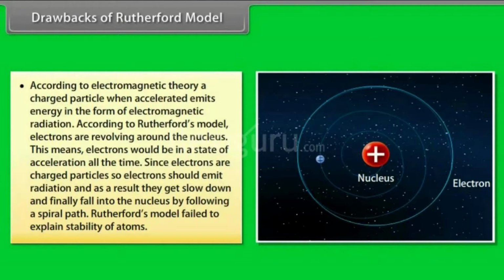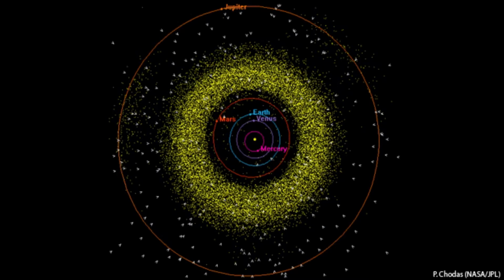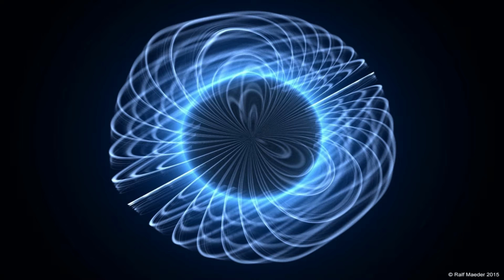The drawbacks of Rutherford's model of the atom. Rutherford proposed that electrons revolve at a high speed in circular orbits around the positively charged nucleus. When a charged particle, i.e. an electron, revolves around a positively charged nucleus, it needs to be accelerated so as to keep it moving in circular orbits.